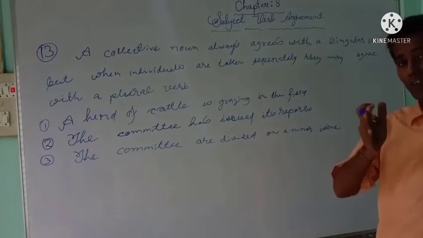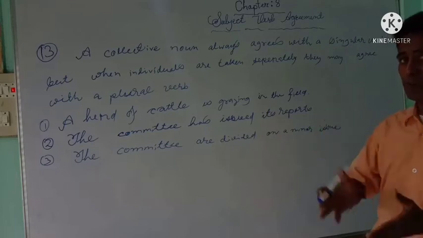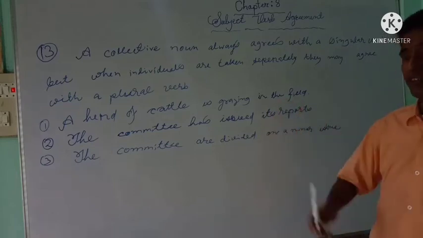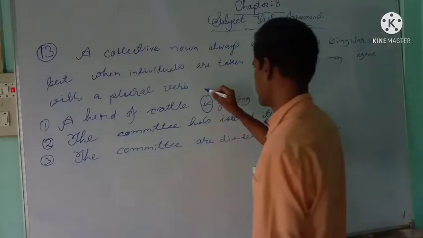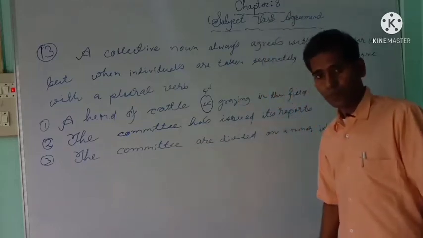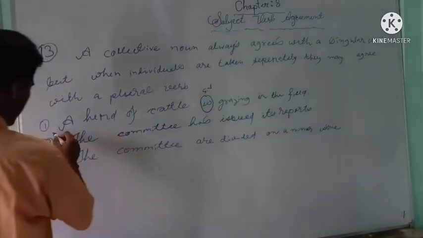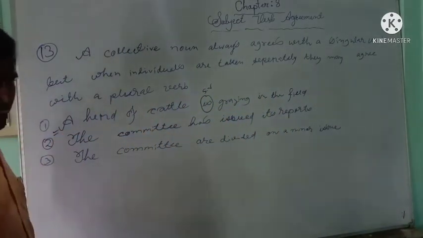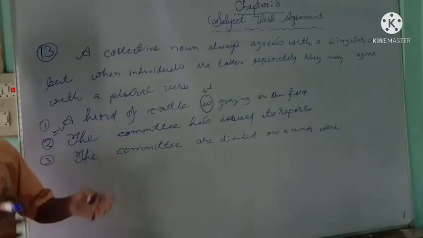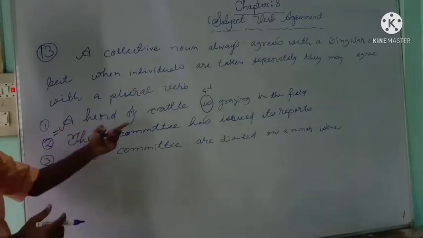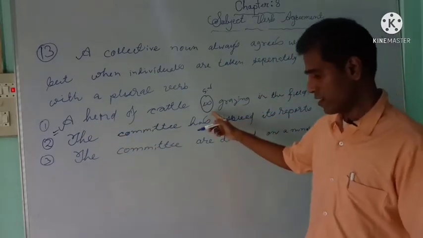Though we are talking about a group of cattle, it agrees with a singular verb. Though there is a group of cows or buffaloes, that is one group. Since here a is there, a herd of cattle, it is singular.